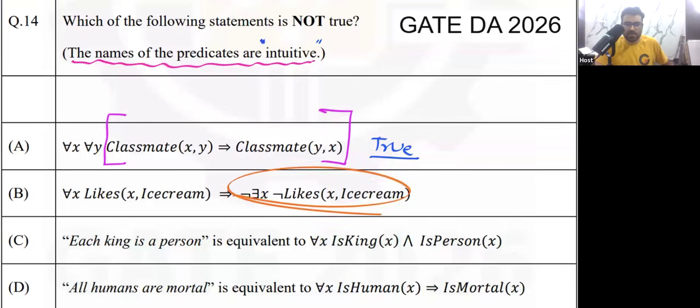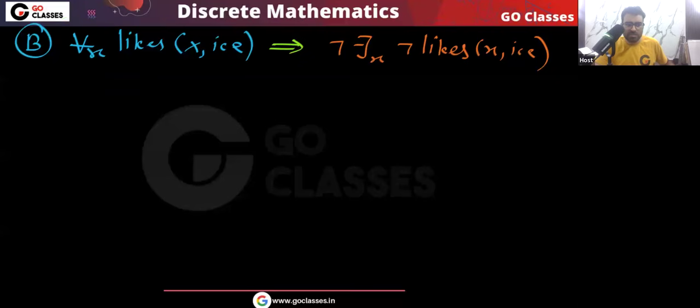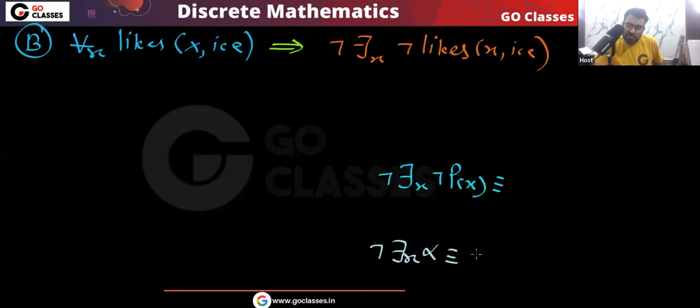Now you notice something very easy here. You already told me negation there exists x, negation px. What can I write? Remember, negation there exists x alpha, I can take this negation inside. So this there exists will become for all, so it will be for all negation alpha.